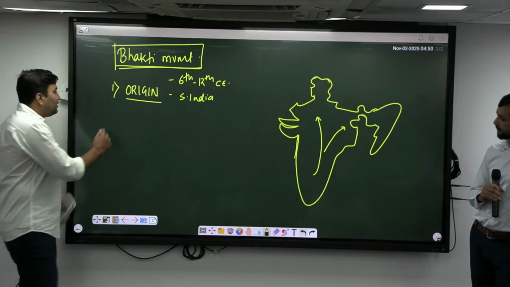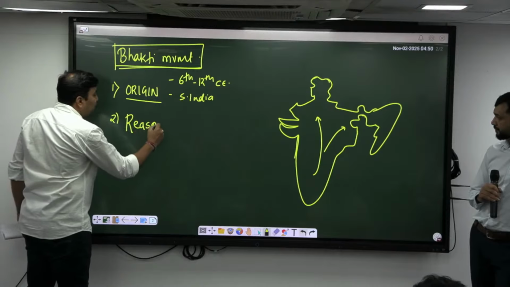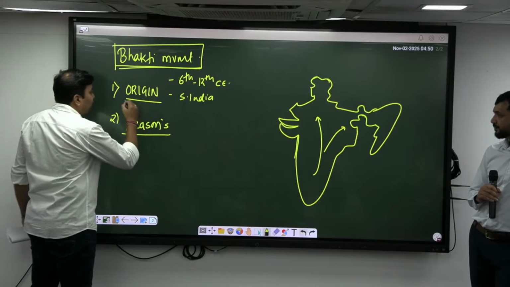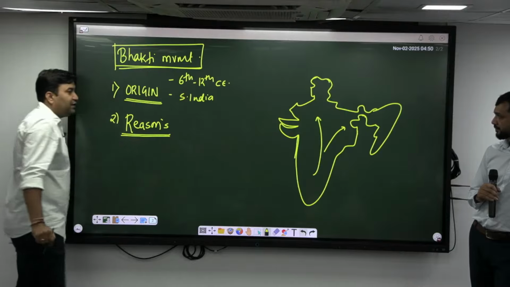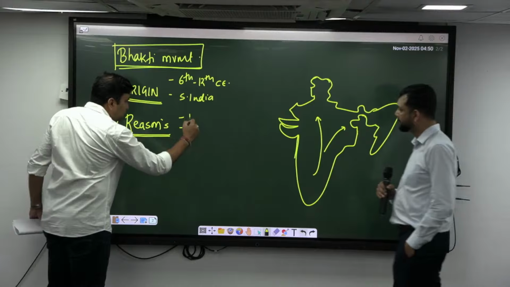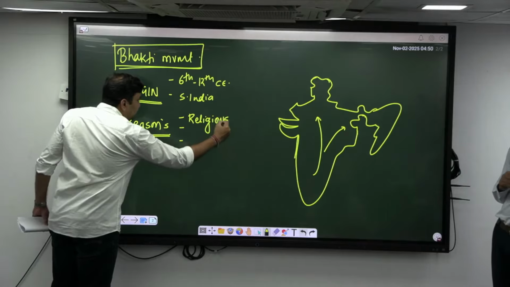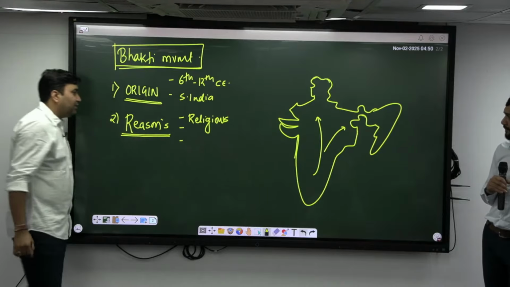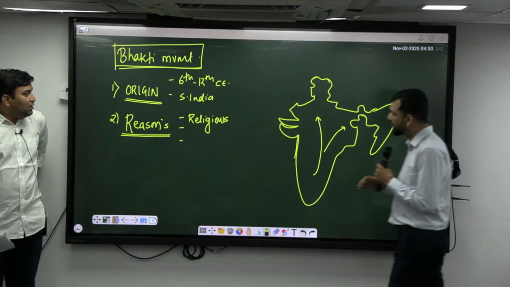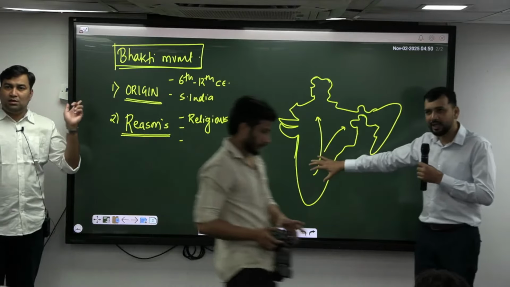Secondly, you should understand the reasons for the rise of the Bhakti movement. I am writing it separately from the origin. Correct, sir? Sir can elaborate upon certain reasons like religious causes. What were the religious causes for the rise of the Bhakti movement? First you have to understand the origin. Within the origin, it starts with South India.